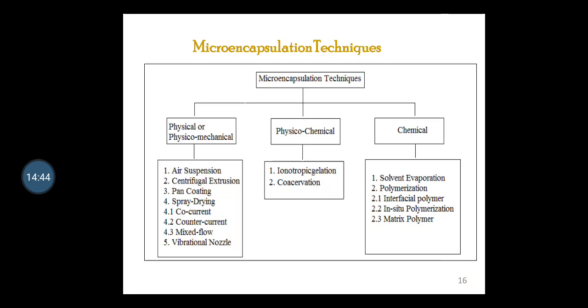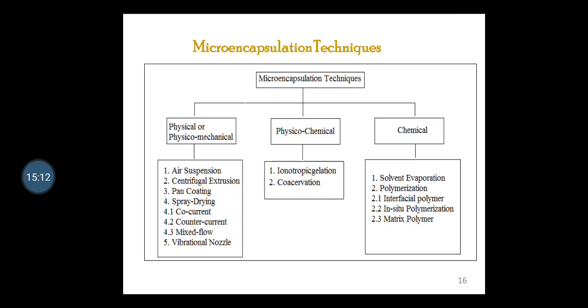So the first methods under the category of physical and physico-mechanical mechanism are air suspension, centrifugal extrusion, pan coating, and spray drying. Co-current, counter current, mixed flow, and vibrational nozzle are the sub-methods under the spray drying technique.